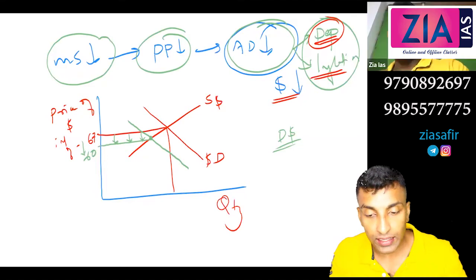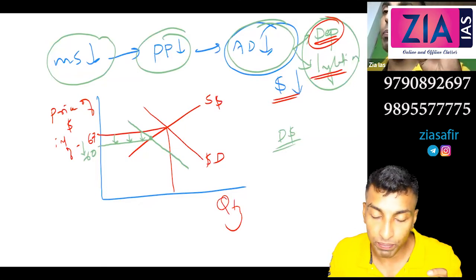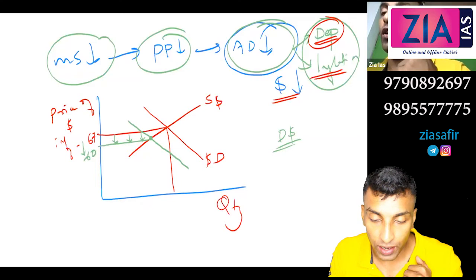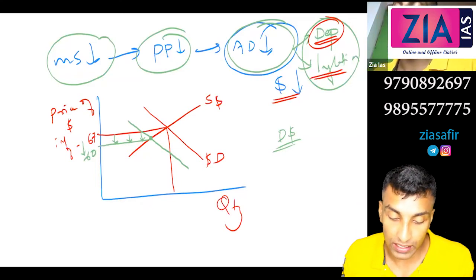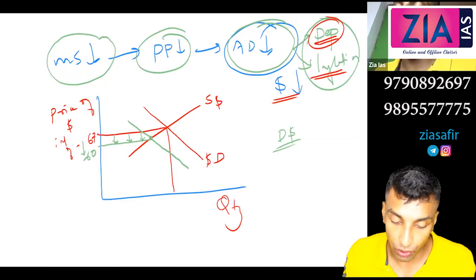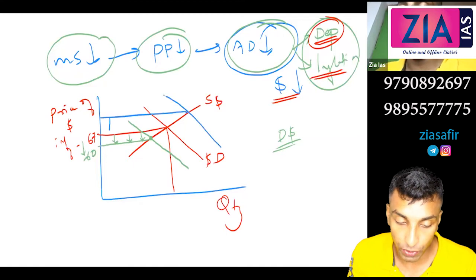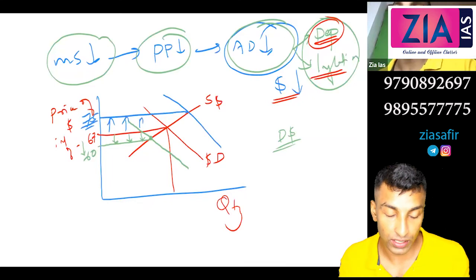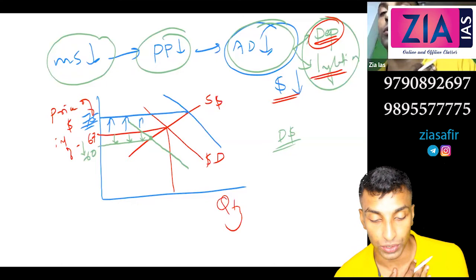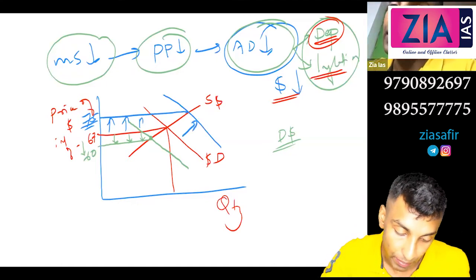So RBI can check depreciation of rupee by decreasing money supply. The problem with depreciation of rupee is what? Dollar is a hard currency, the demand for dollar is high. If money supply is more, what will happen? Demand for dollar will have a rightward shift. So you can see this is a new point. See the increase in prices. That's why it is becoming 75 rupees or 80 rupees. Now this demand can come down when money supply is reduced. If money supply is more, it will go like this. If money supply is less, it will come like this.